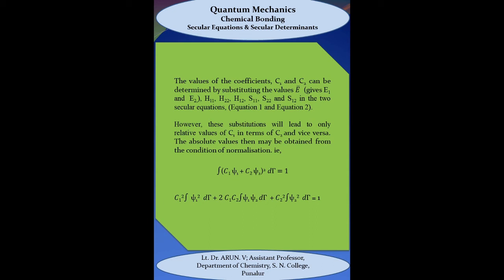However, the substitutions will lead to only relative values of C1 in terms of C2 and vice versa. The absolute values of the coefficients may be obtained from the normalization condition, that is by applying one of the basic postulates, using the equation integral of C1 psi1 plus C2 psi2 the whole square dt equal to 1. By using this equation, we can find the values of C1 and C2.